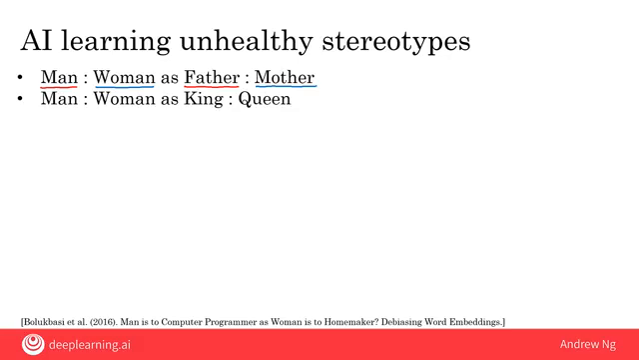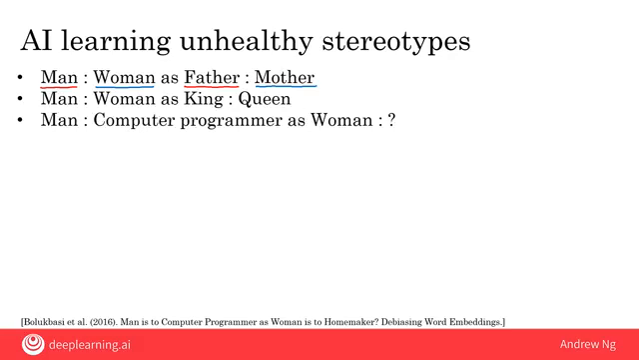The research has also found the following result, which is that if you ask it, man is to computer programmer as woman is to what? The same AI system would output the answer, woman is to homemaker. And I think this answer is really unfortunate. A less biased answer would be if we were to say woman is to computer programmer.